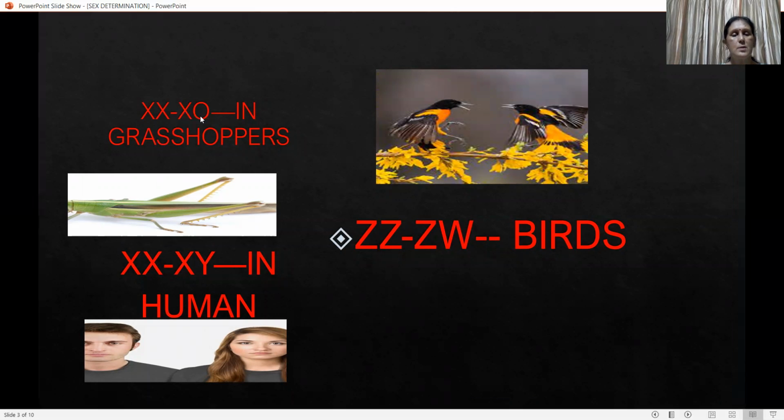In XX-XO, the females are homogametic and males are heterogametic. In XX-XY, similarly, females are homogametic and males are heterogametic. But in case of ZZ-ZW, the ZZ means males are homogametic and ZW means females are heterogametic.